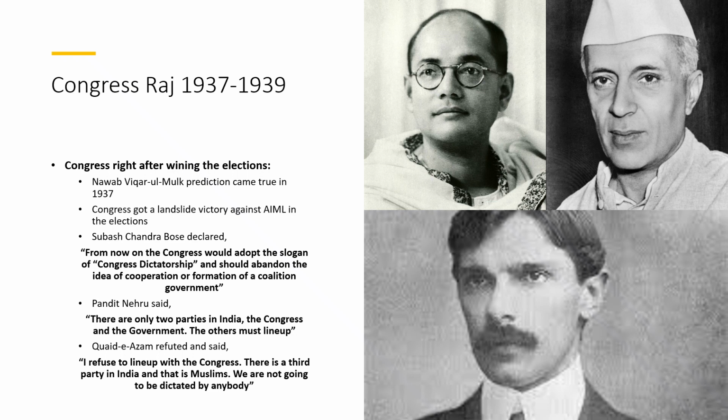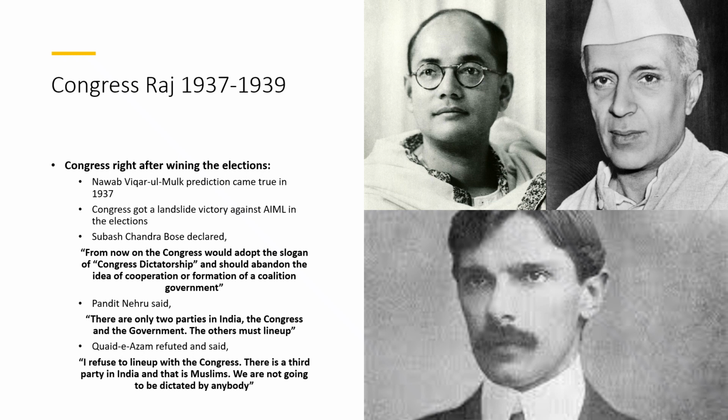Then Pandit Nehru said, there are only 2 parties in India, the Congress and the government. The others must line up. Right after winning the elections, Pandit Nehru neglected even the existence of the All India Muslim League and the existence of Muslims in India.